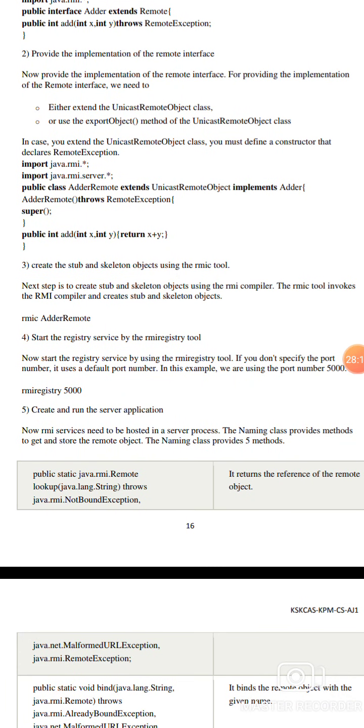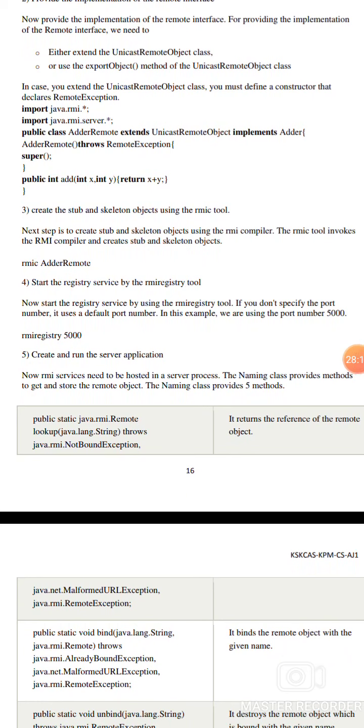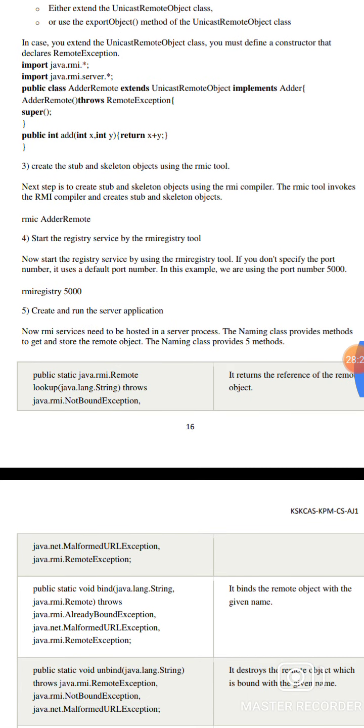Create the stub and skeleton using RMI tools. The next step is to create the stub and skeleton by using the RMI compiler. The rmic tool invokes the RMI compiler and creates the stub and skeleton objects.